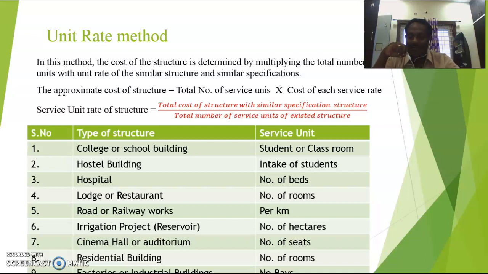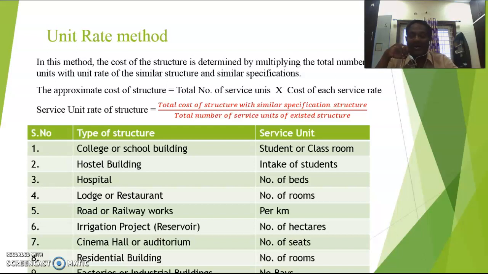Next one, irrigation projects. When you are going for irrigation projects, that is a reservoir. As the reservoir capacity increases, the number of hectares irrigated will be more. So as the size of the irrigated command area is more, automatically the size of the structure will increase. According to that, so many acres must be irrigated.